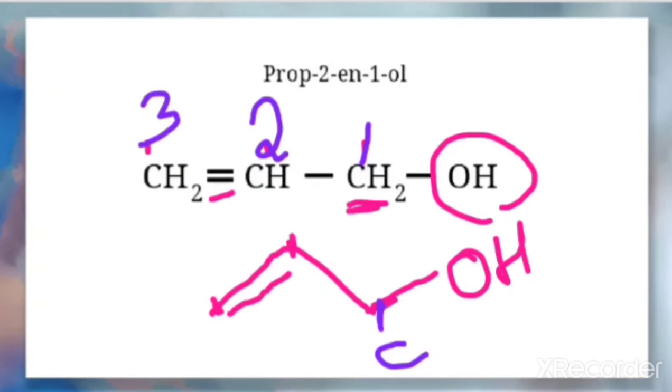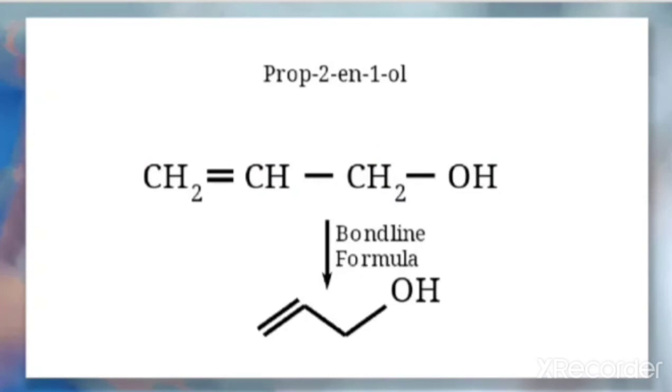So this is the first carbon. I am writing the number 1 here, first carbon. This is the second carbon, and this one is the third carbon. So this is the bond line formula for this. I will rewrite it here. This one is the bond line formula.